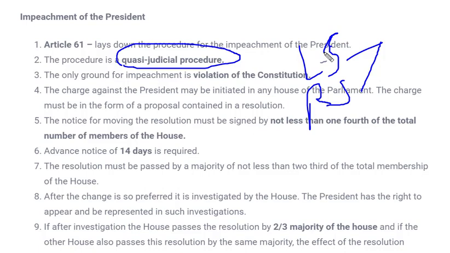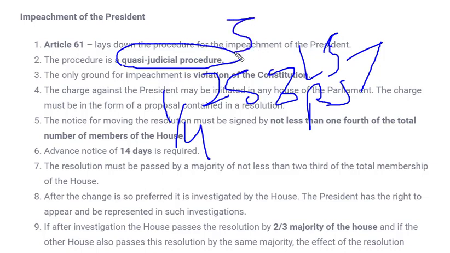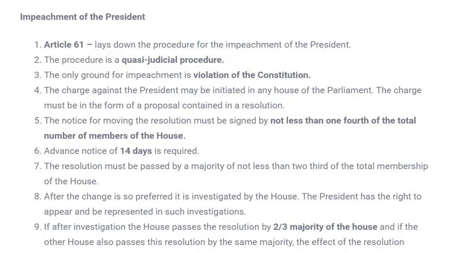should be impeached because he has violated the constitution. Now that resolution has to be signed by at least 25% of the members present in Lok Sabha, or we can also call it 1/4 of the members present in that particular house. If I take the example of Lok Sabha, there are 545 members, so it will be divided by 4, and if these many persons sign the resolution, then a 14-day notice is sent to our president that we have initiated the impeachment process for you.